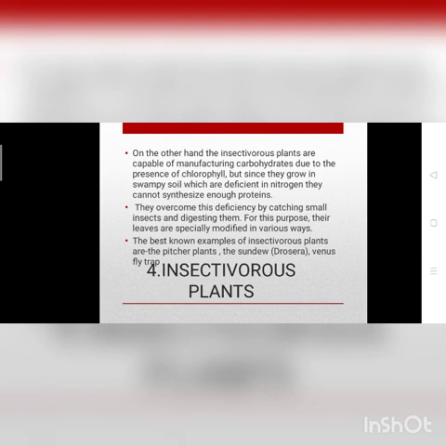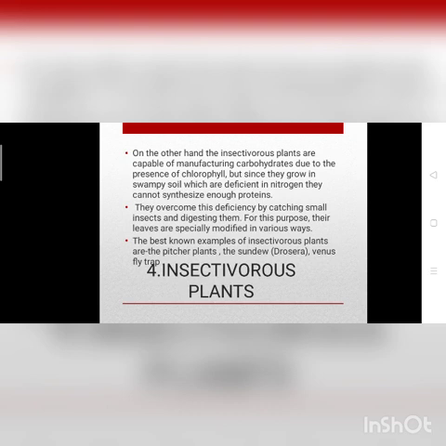Insectivorous plants. You know them very well. The plants that catch insects for the fulfillment of their nutrient needs are called insectivorous plants, like Venus flytrap and sundew.